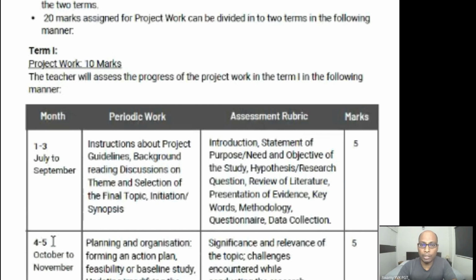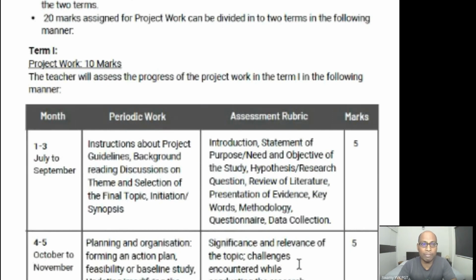Next, October to November: planning and organization, forming an action plan, feasibility or baseline study, updating, modifying the action plan, data collection, significance and relevance of the topic, challenges encountered while conducting the research. For example, if you want to conduct a survey in your neighborhood, in your apartment complex, or in your society, about how many people got affected, they may not allow you, they may not even give you information.